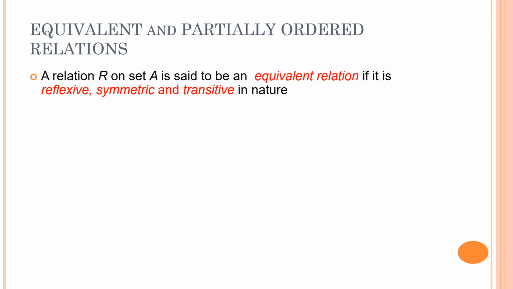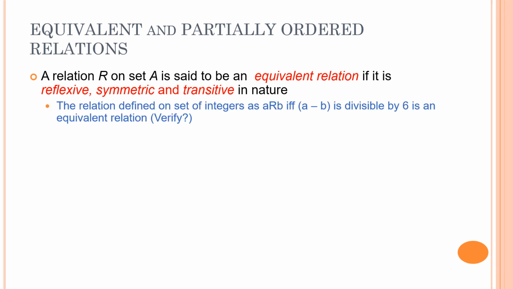Now, an equivalence relation is a relation which is reflexive, symmetric and transitive in nature. All the three properties must be satisfied for the relation to be called an equivalence relation. That means the relation must be reflexive. That means every element should be related to itself. It should be symmetric. That means if A is related to B, then B should also be related to A. And it should be transitive in nature. That means if A is related to B and B is related to C, then A should be related to C. Right?